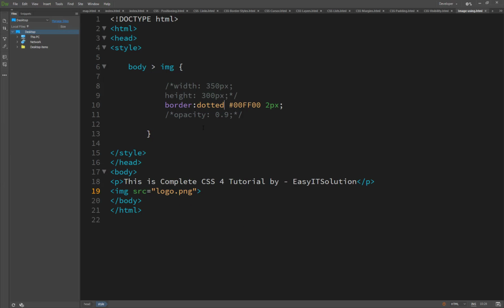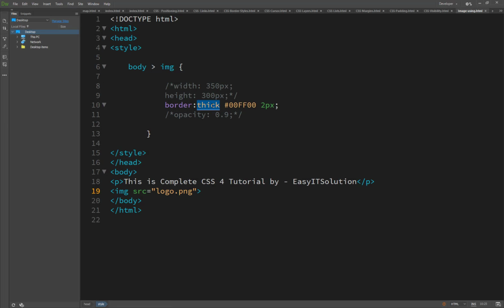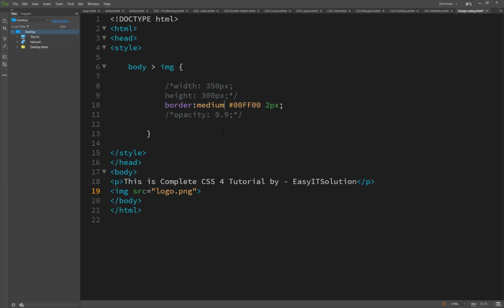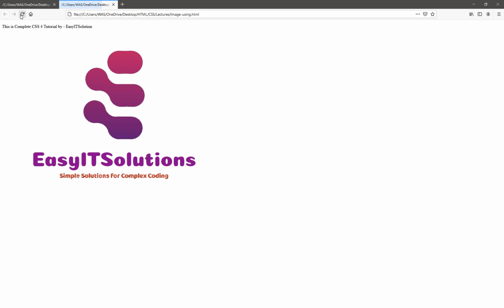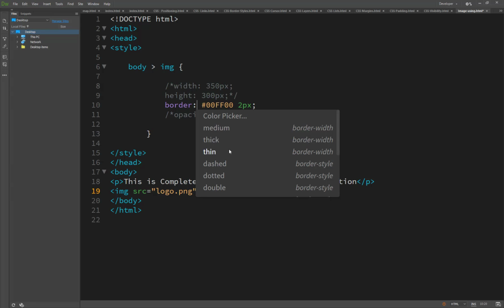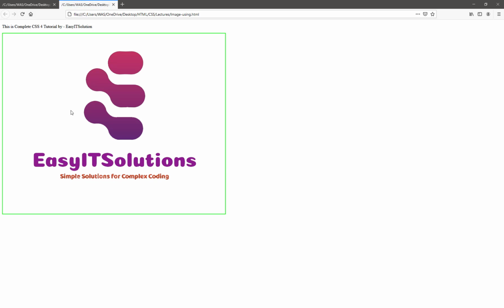If I select thick, it's not working basically. I think it works on text forms, or it's not working. So we select dashed. If we set double here, you will see, yes, it's a double. So here are the border properties.